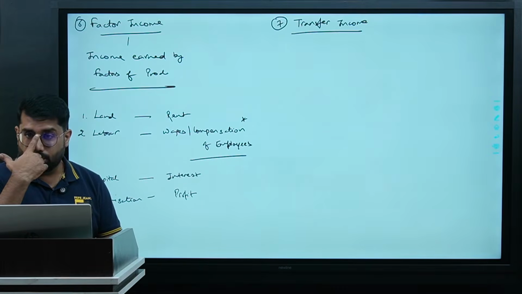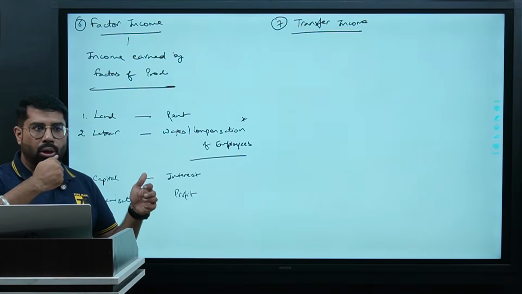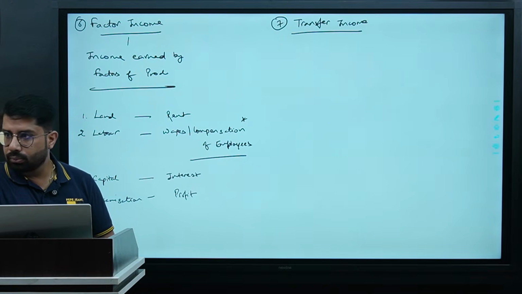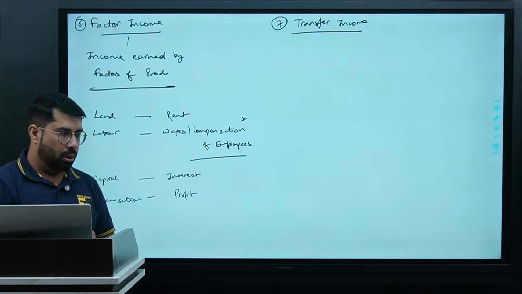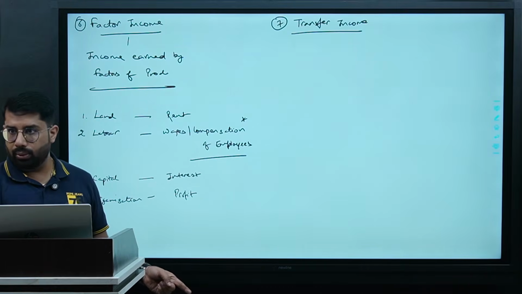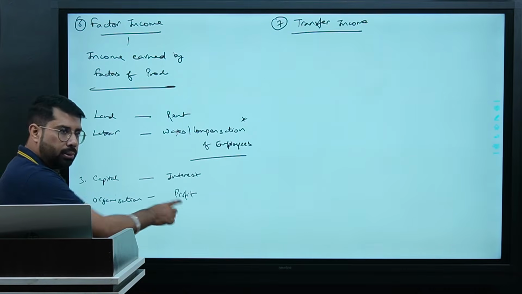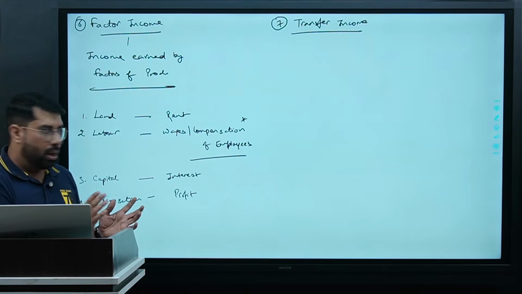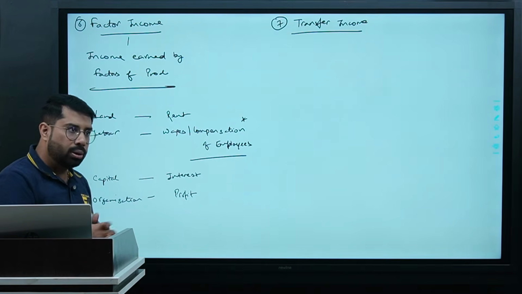For example, let us say that I am running my own company. Correct? I am the owner of the company and I also work in that company. As an owner, I should get profit. Yes or no, people? And as a person who is working for the company, I should get the compensation.